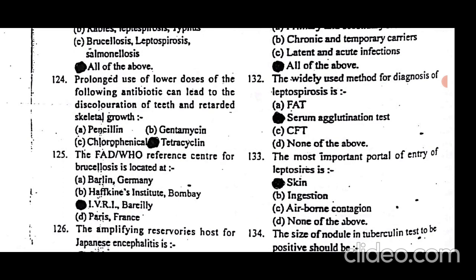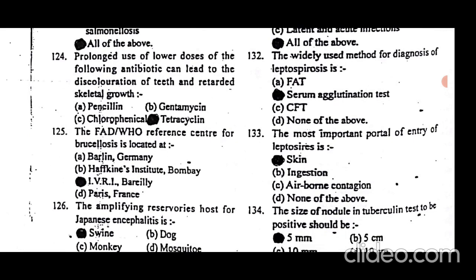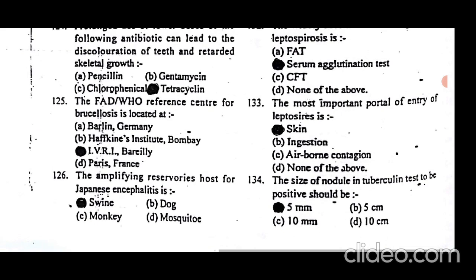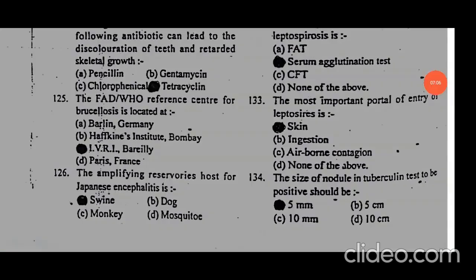The FAO/World Health Organization Reference Center for Brucellosis is located in the Indian Veterinary Research Institute, in the city of Bareilly. The amplifying reservoir host for Japanese encephalitis is swine.